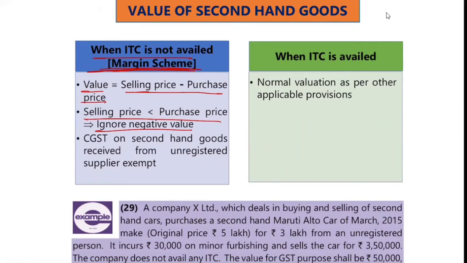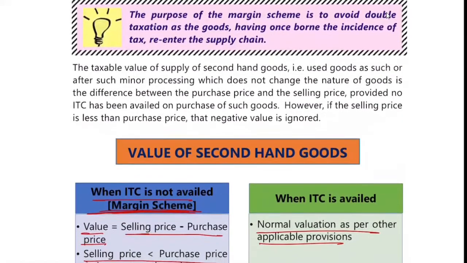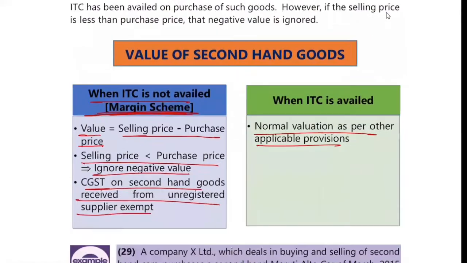And one more thing, CGST and second hand goods received from an unregistered supplier is exempt. So if ITC is not available, that's also not a big deal. But if ITC is available, normal valuation as per applicable provision. Okay, you got it now, what actually will become the value of supply. Regarding the concept point, why ITC's part is there, just give me some time.